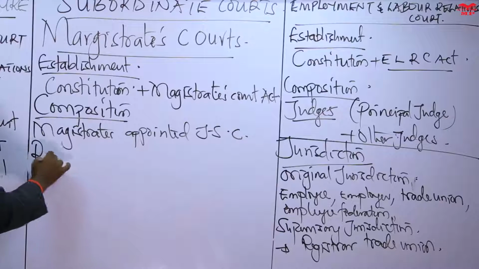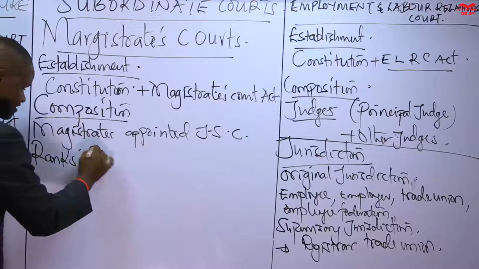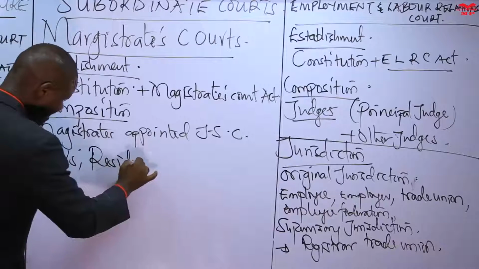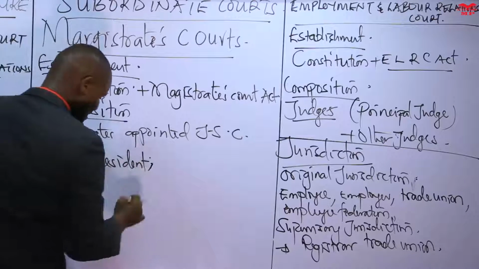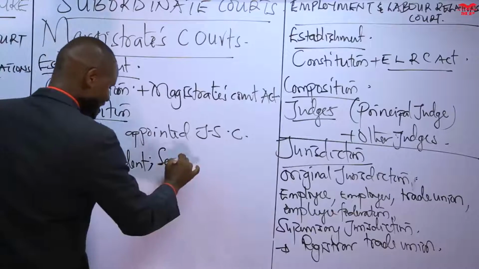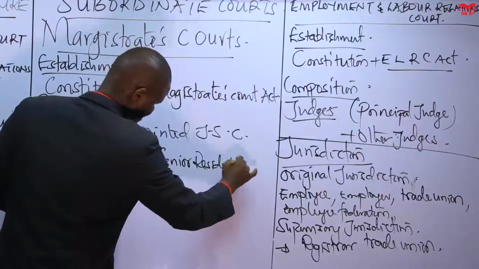Now, these ranks of magistrates would include the following. We have the lowest of the ranks, which is the resident magistrate. After the resident magistrate, we have a senior resident magistrate.